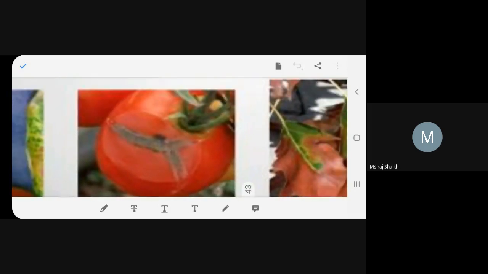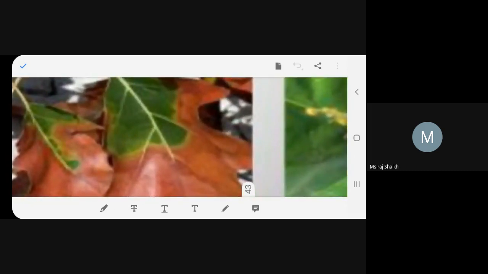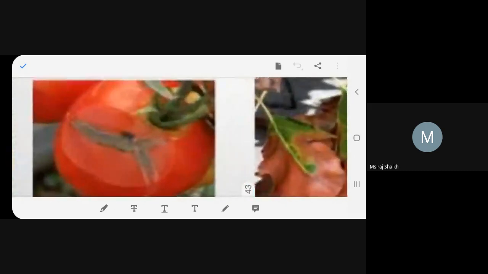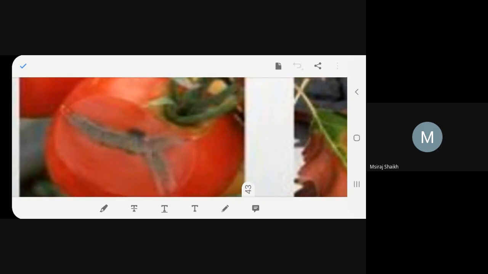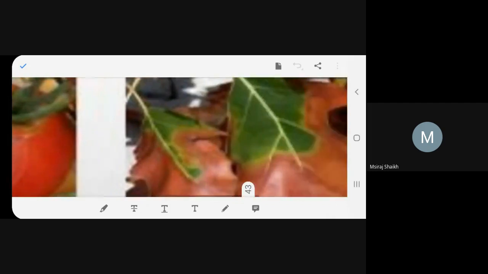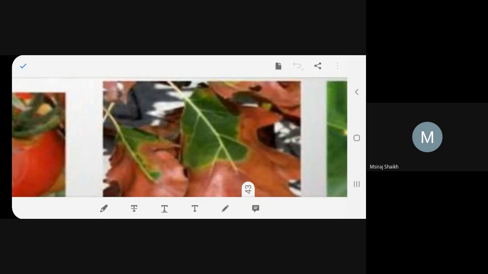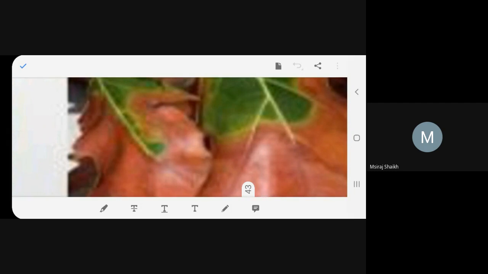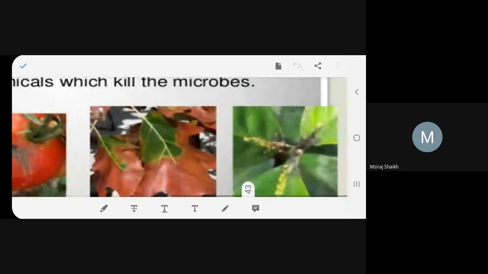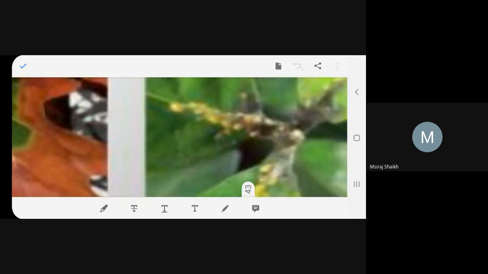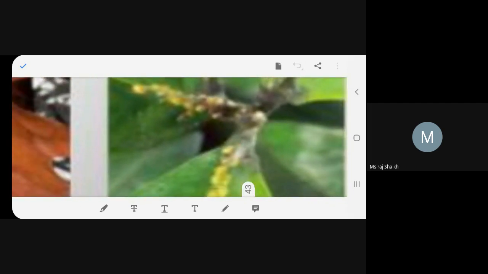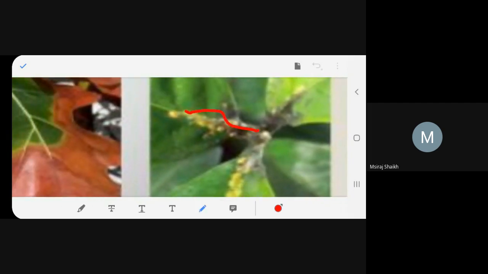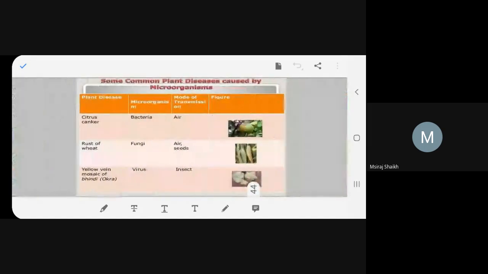So they are spoiling the fruits. In the tomato, these black spots are the microbes. Okay. See, can you see this over here? The leaves. It has become red. So it is killing the leaf. And over here, see, these are the veins. This is necrosis of veins. Can you see this? It is dying. It will die after some time. This is what happens in the plants.